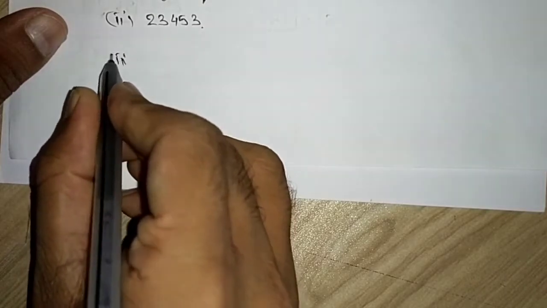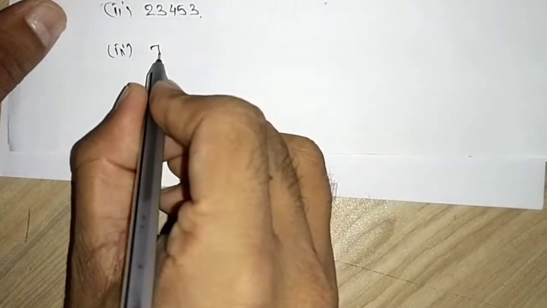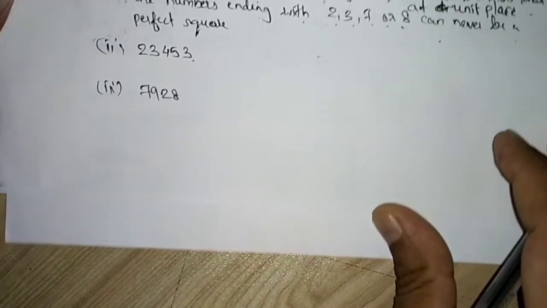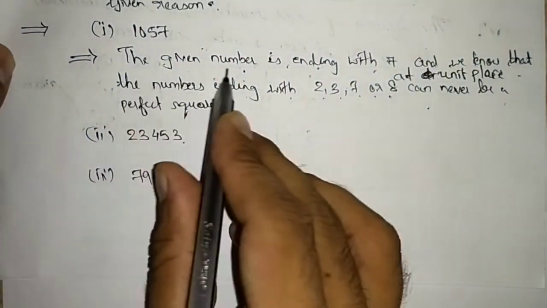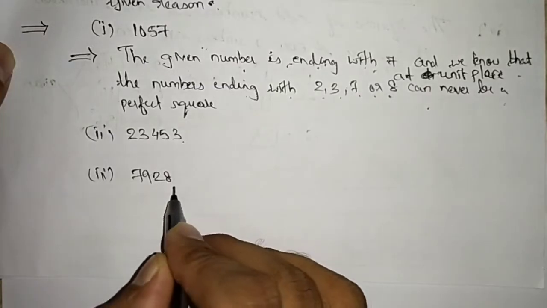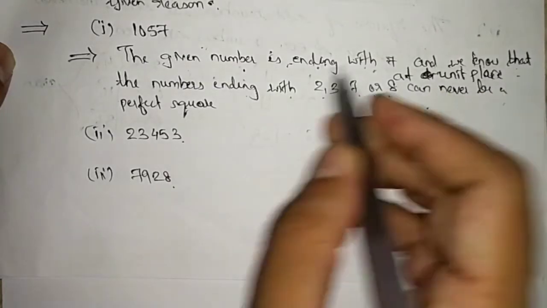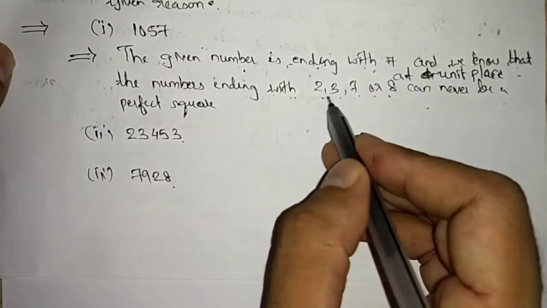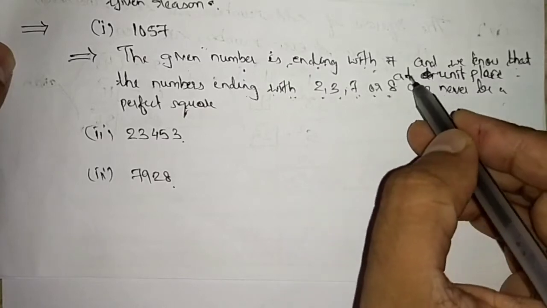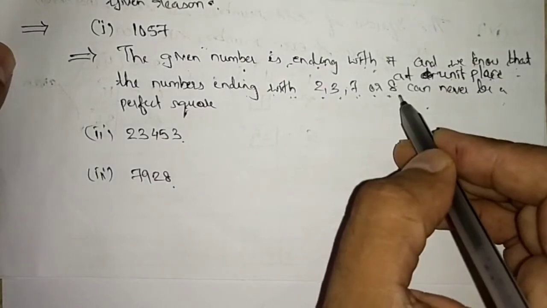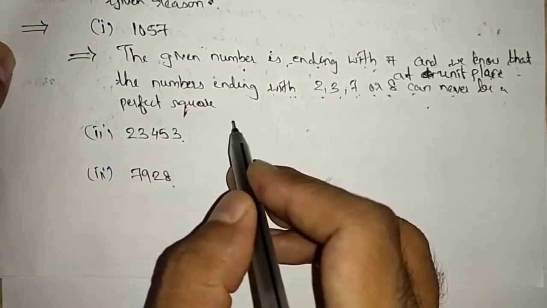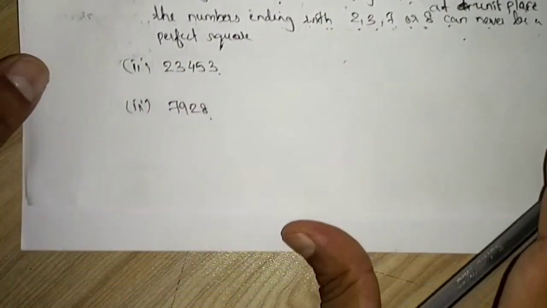Moving to the third part. 7928. Again, the given number is ending with 8 and we know that a number ending with 2, 3, 7 or 8 at units place can never be a perfect square, so it is not a perfect square.